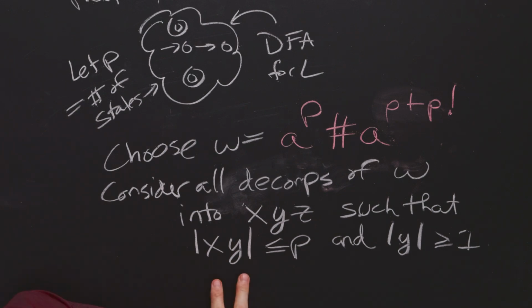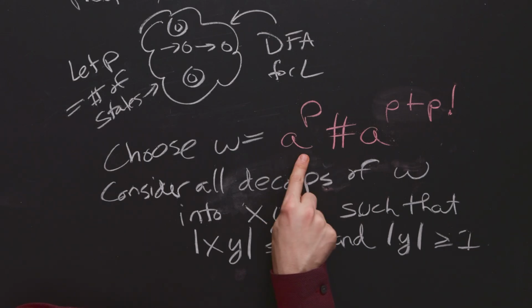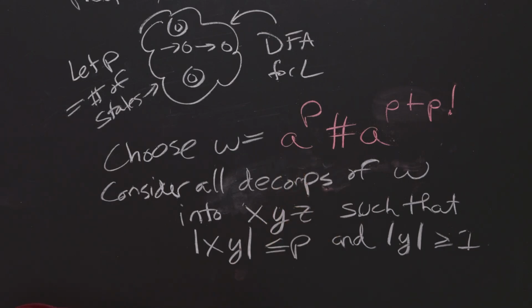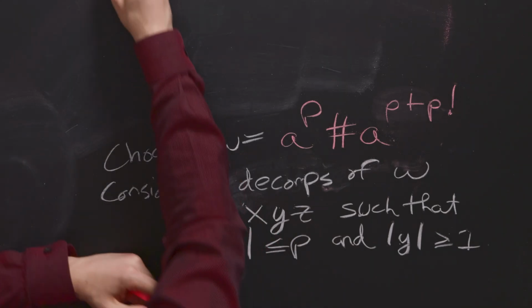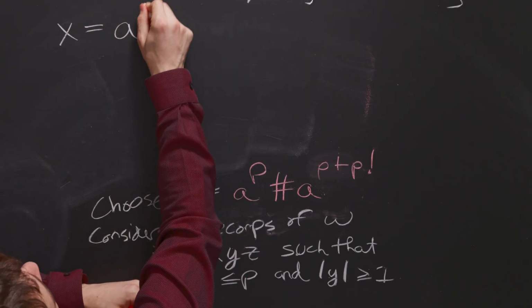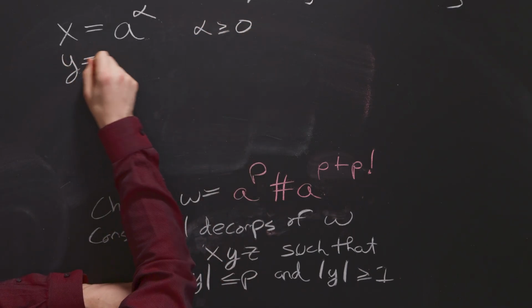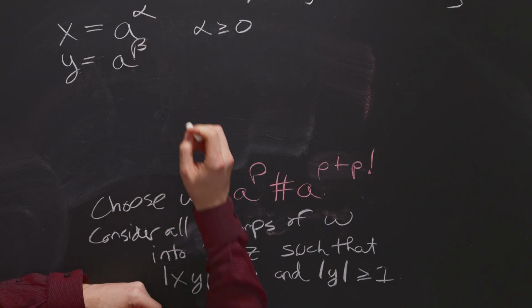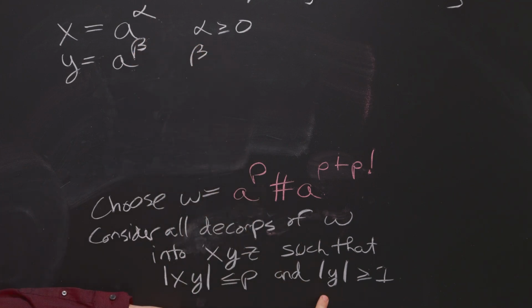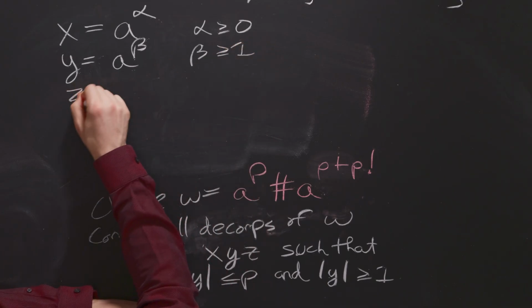Well, what do we do with that? Since we know these are the first 2 pieces, they have length at most p, therefore they are entirely within the first p characters, which are all a's here. So the x and the y portion are entirely a's, and the z part is the rest of the string. So let's write down what the decompositions are. We have x is equal to some number of a's, let's call it alpha of them, and alpha can be anything at least 0. Y is also some number of a's, let's call it beta. Since we know the length of y is at least 1, beta, which is the length of y, is at least 1. And z is the rest.